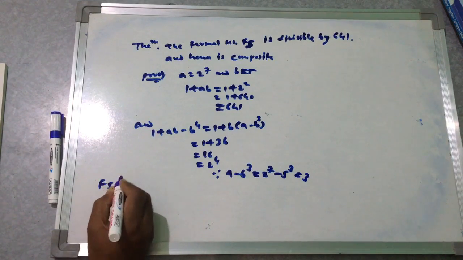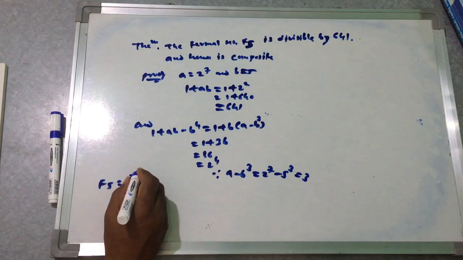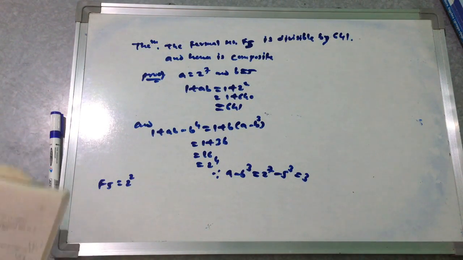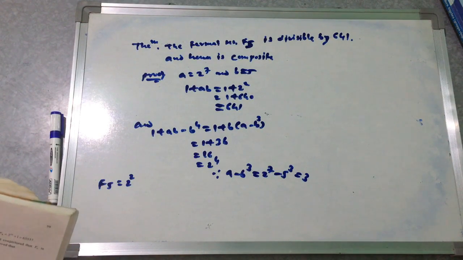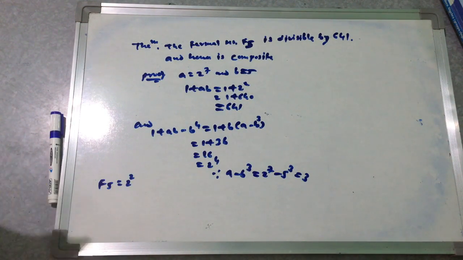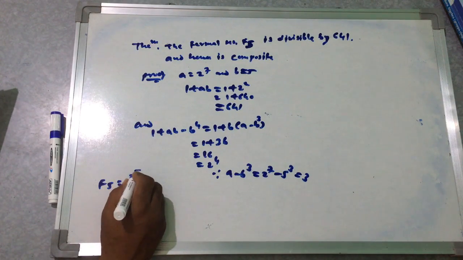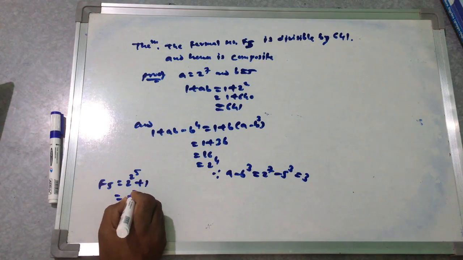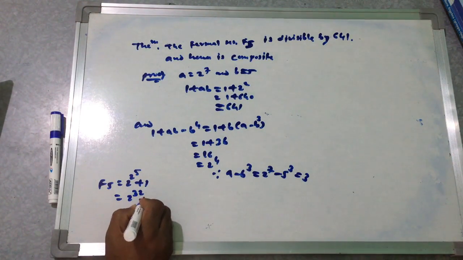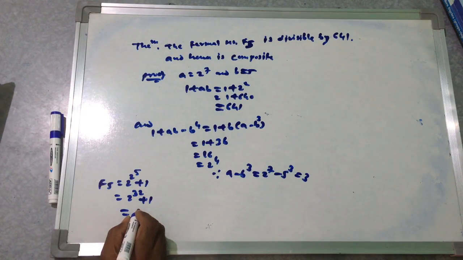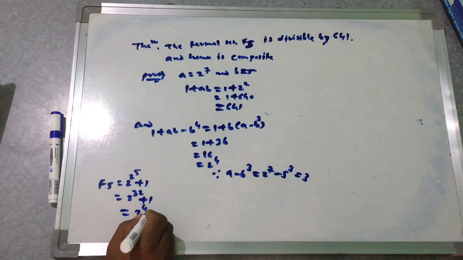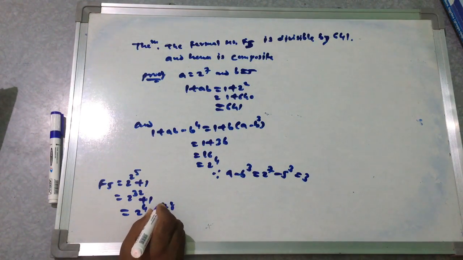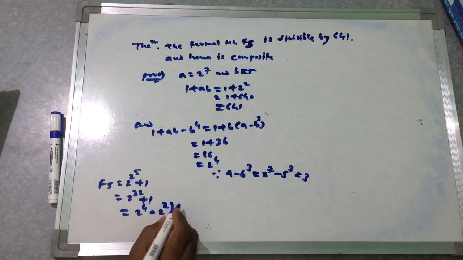So F5 is 2 to the power 2 to the power 5 plus 1, that is 32 plus 1, which is equal to 2 to the power 4 into 2 to the power 28 plus 1.